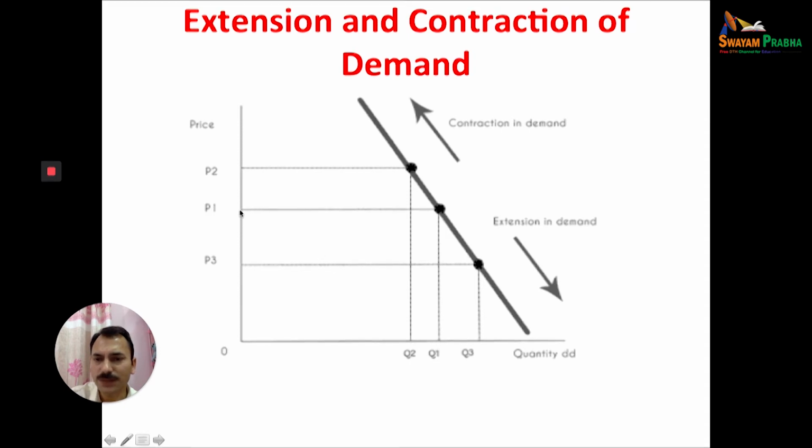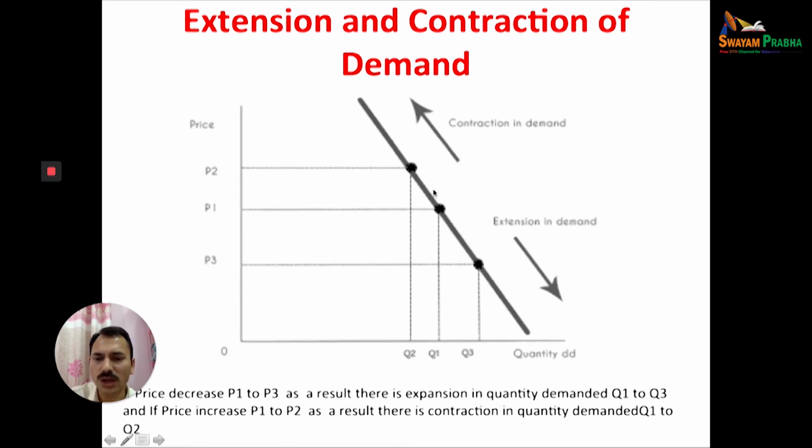quantity. But if the price reduces from P1 to P3, the demand will increase from Q1 to Q3. This Q1 to Q3 is called extension in demand. Whereas if the price increases from P to P1 and the demand goes down from Q1 to Q2, this is called contraction in demand. But this will be a movement on the same diagram. The curve will not increase or decrease, it will only shift.